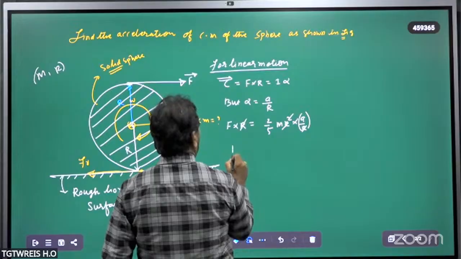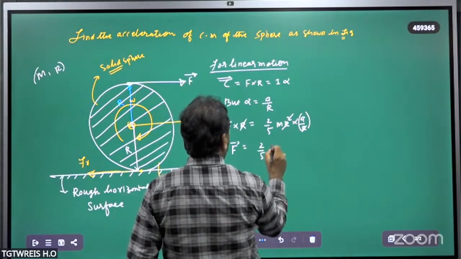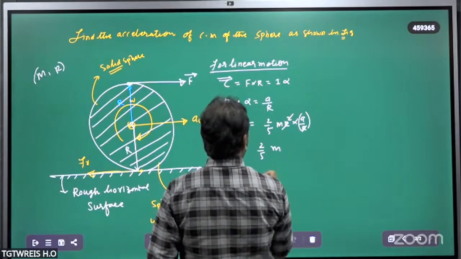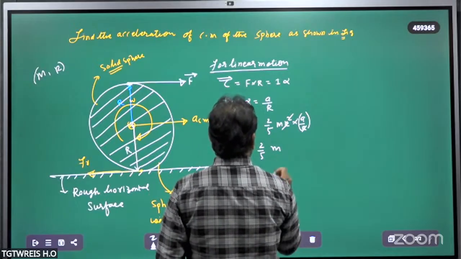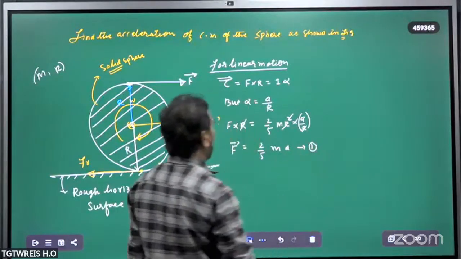F is equal to 2 by 5 M a. Let's take this as equation number 1.